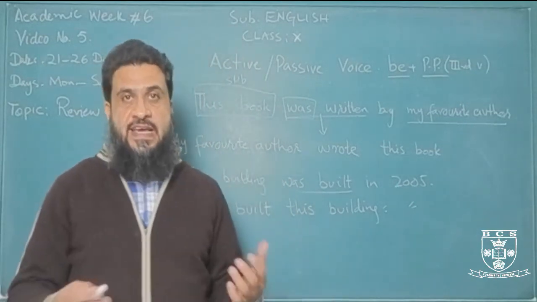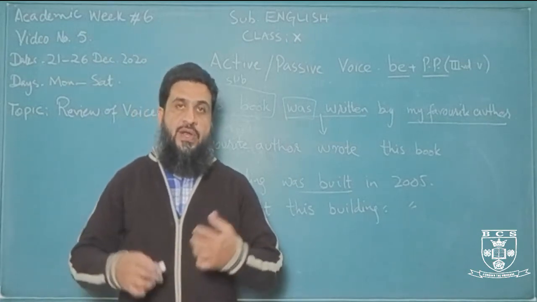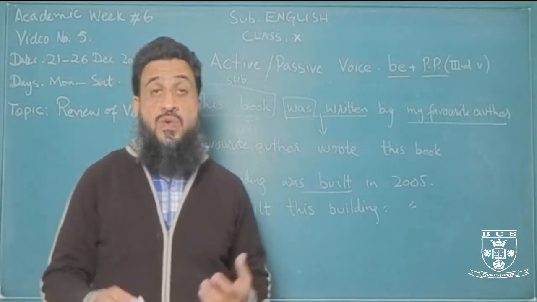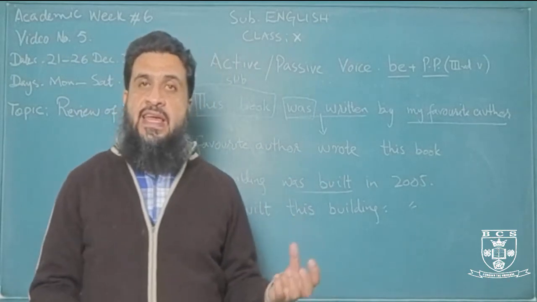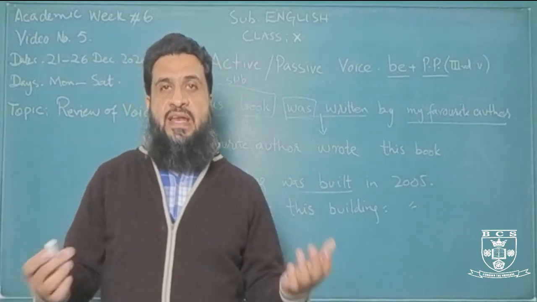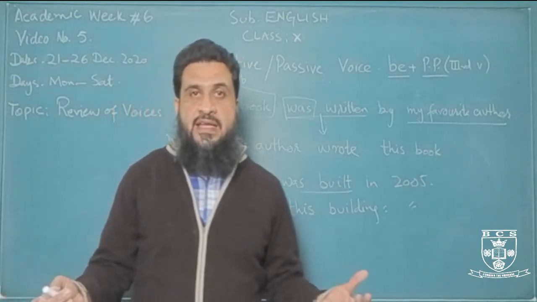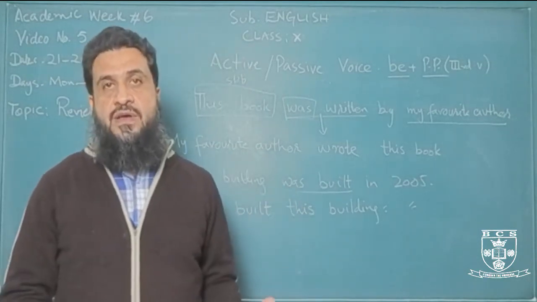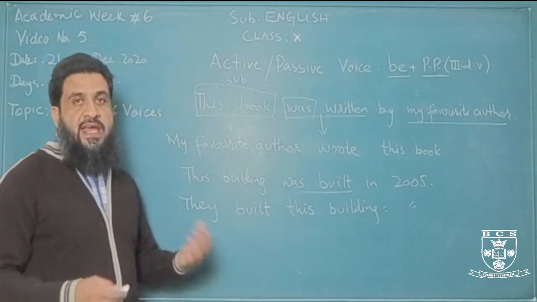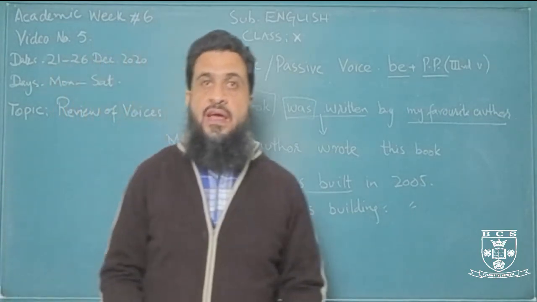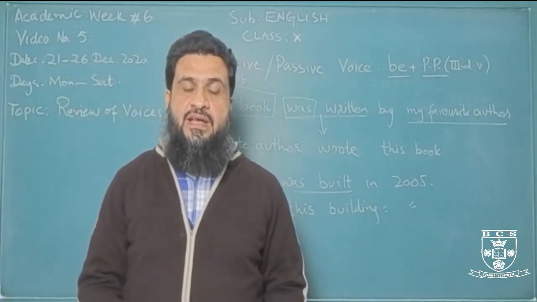Same way, my mobile phone has been stolen, right? This is passive, has been stolen, but we don't know from the sentence who stole it. So in that case, we can use an indefinite pronoun, somebody, as the doer of the action. So we might say, somebody has stolen my mobile phone, right?